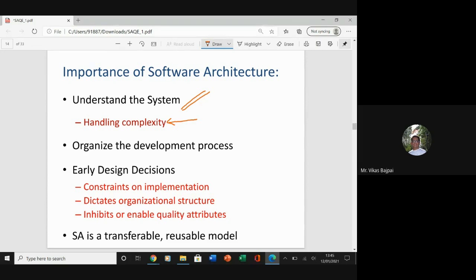Because I'll get a microscopic system structure, right? I'll be able to see the important stuff which is there in the system. So I'll get some basic fundamental understanding of this particular system. I'll be able to get some design decisions taken at a very early stage of the life cycle. So overall it will be beneficial for us only.